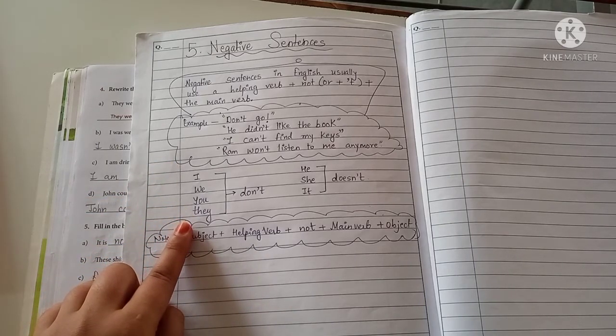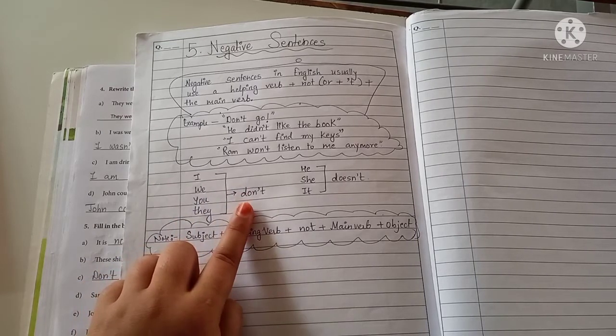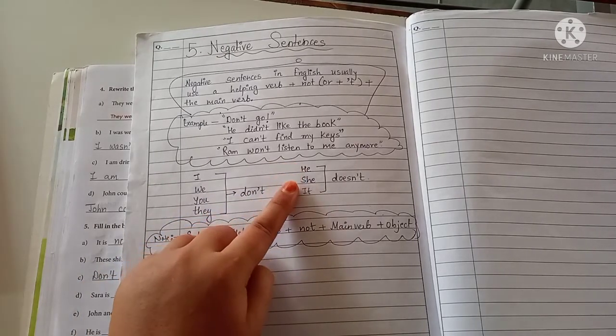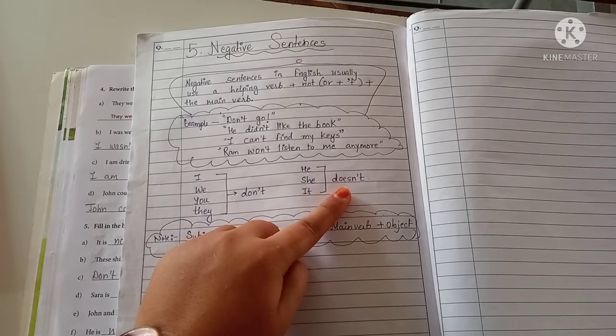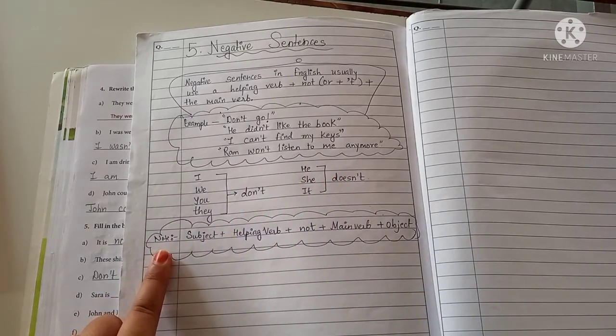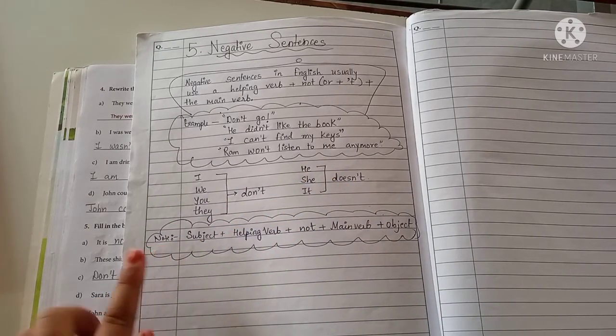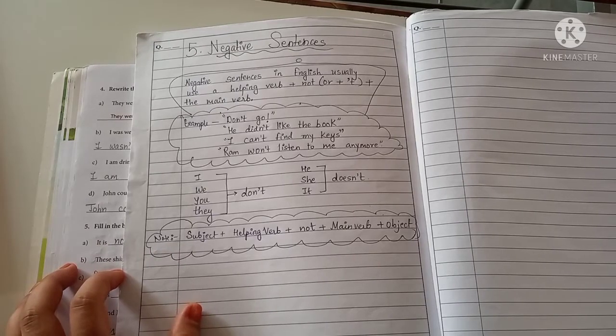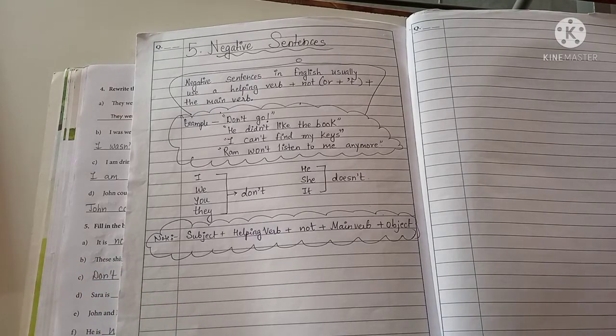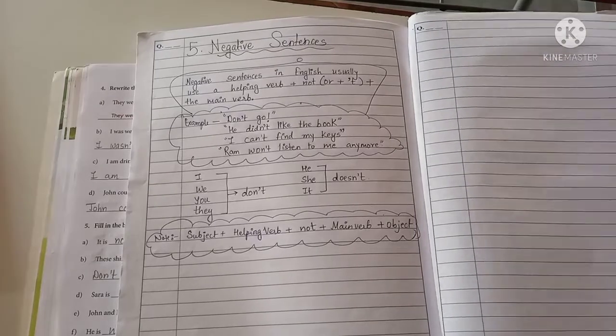And after this, I, we, you and they, what do we write with it? Just now I told you, we write don't. And with he, she, it, we write doesn't. So our format of making a negative sentence is subject plus helping verb plus not plus main verb plus object. Alright learners, I hope all of you have done it beautifully in your notebook.